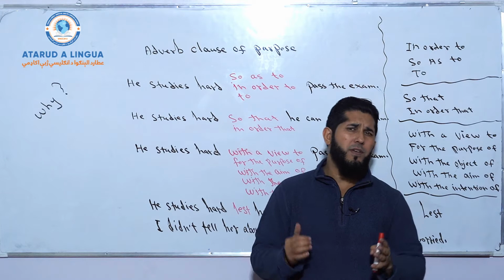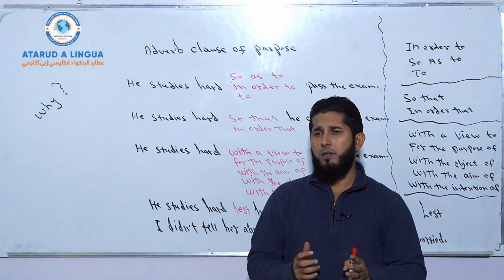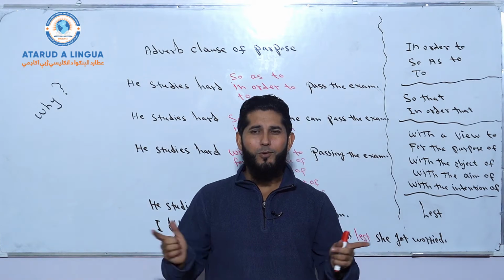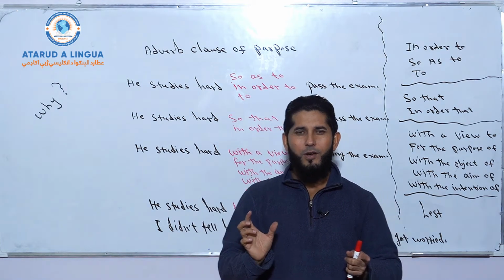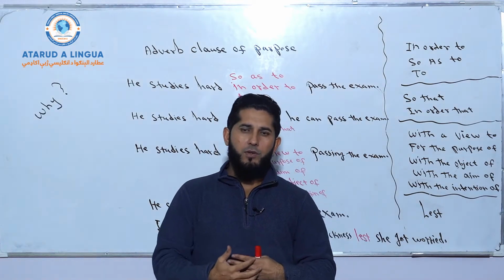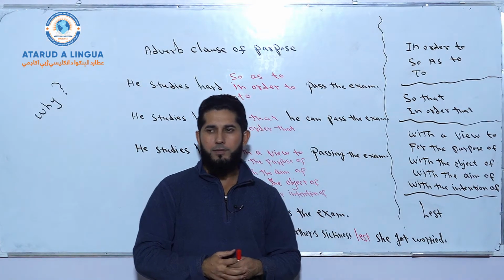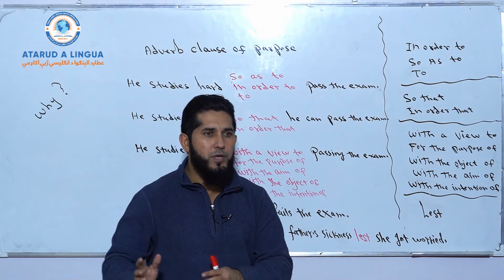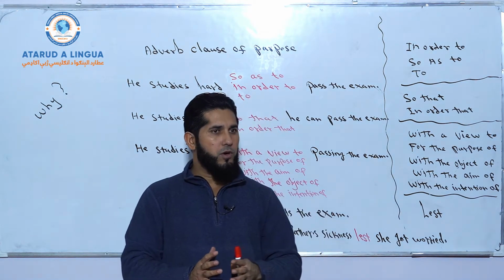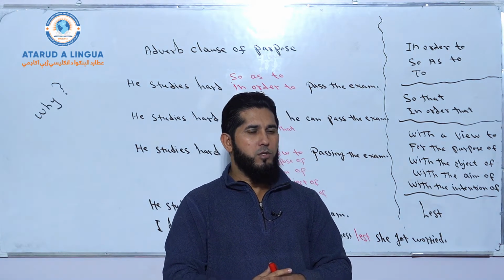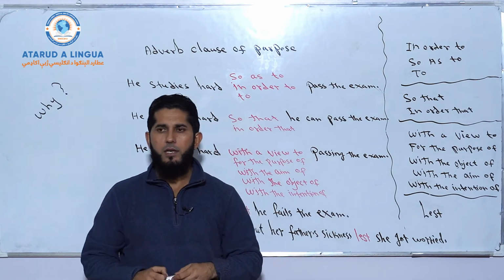Why do the Afghan government and Taliban have a negotiation in Doha? What do you think? There's a purpose. In order to bring peace in Afghanistan. Yeah, that makes sense.